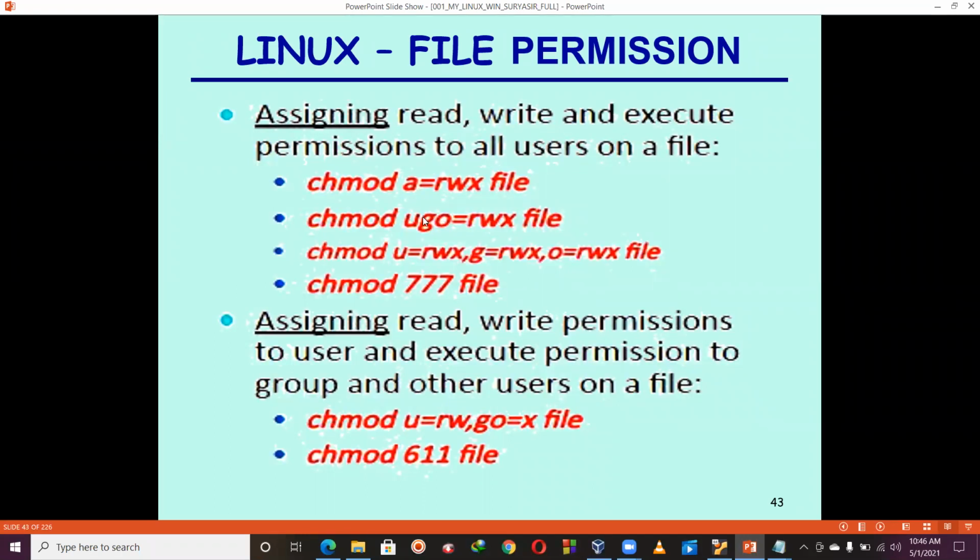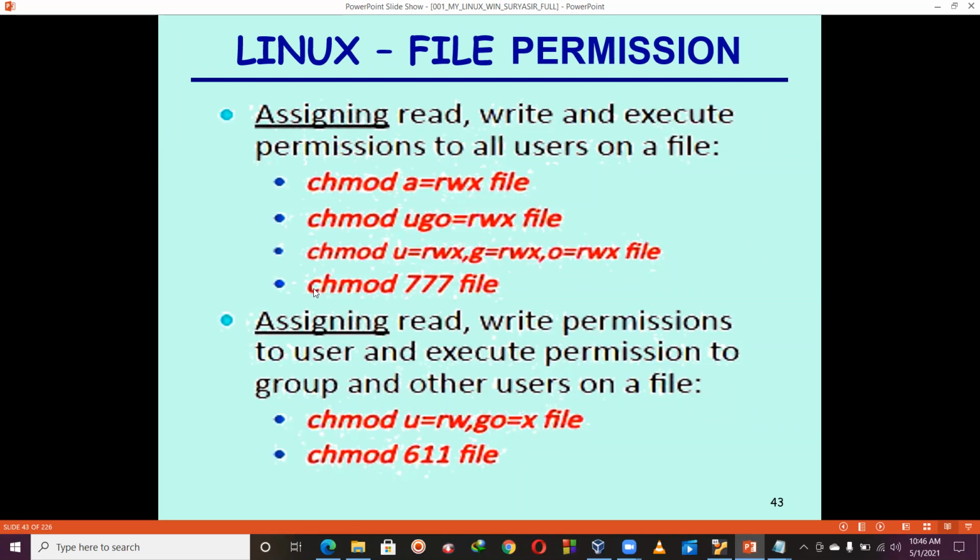We also have the third one. What it means is setting individually for the user, for the group, for the other. For example, notice the third example, chmod u equals rwx, means I'm going to set all three permissions, read, write, execute for the user, same read, write, execute for the group, and same read, write, execute permission for the others. You can prefer this one.